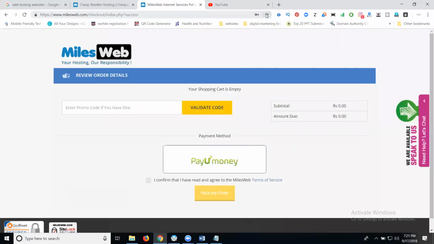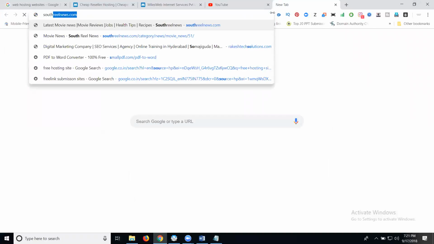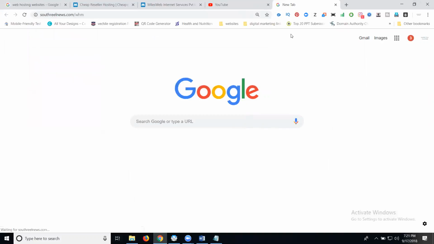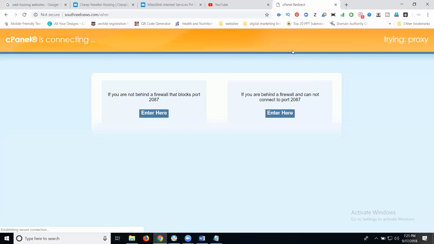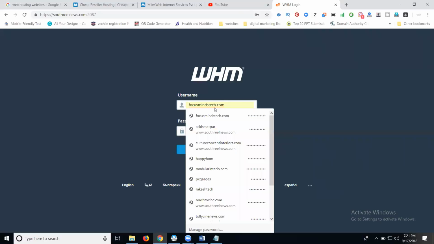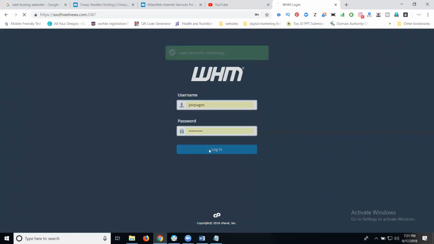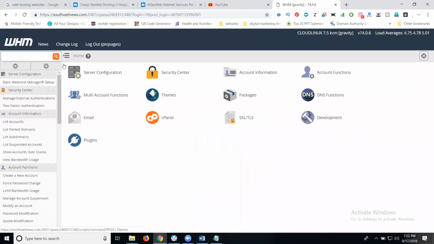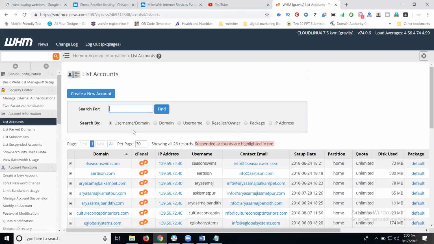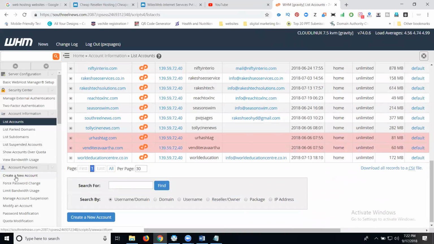See here, I'm logging in for hosting in this package. If any website, first of all you purchase the domain, after that click WHM. WHM is nothing but web hosting manager. See this, it shows like this. In this one, you can select your option. Click login. This is called the WHM panel, web hosting manager. In this one, we have created n number of websites. The list will be available in this option. If you create any new domain for a particular cPanel, now click here.